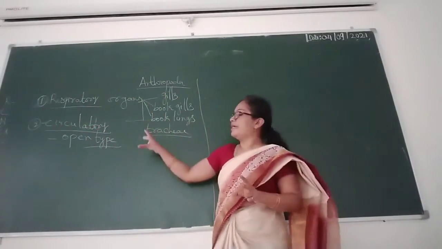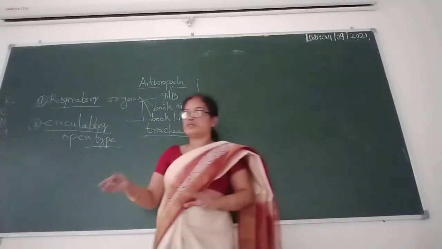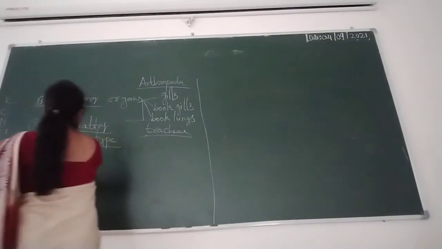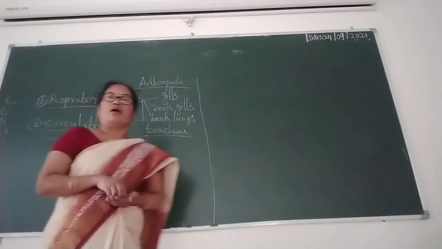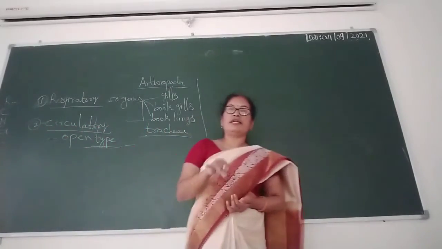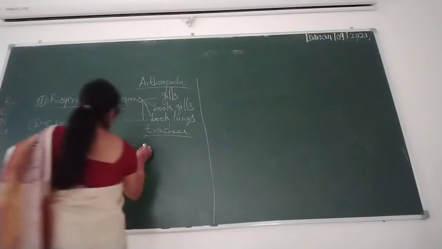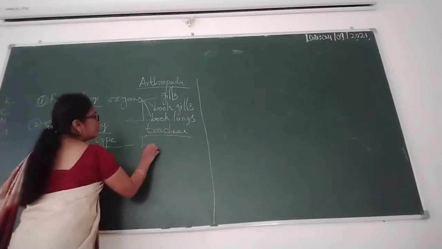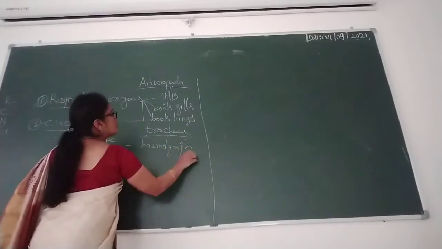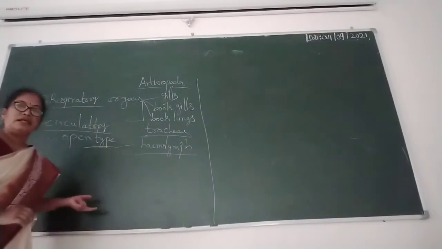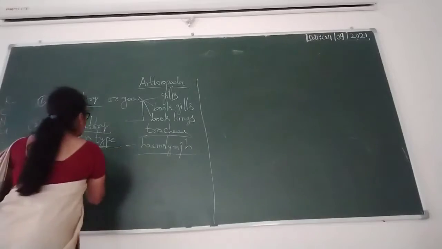The blood flows in the sinuses. The pigments are dissolved in the lymph, and that blood is called hemolymph.